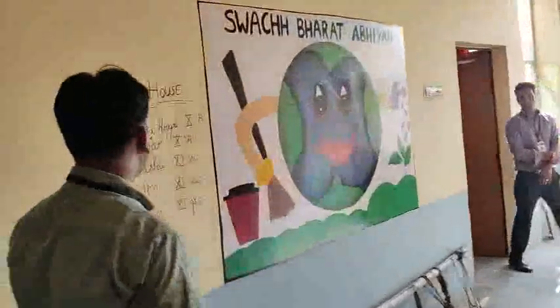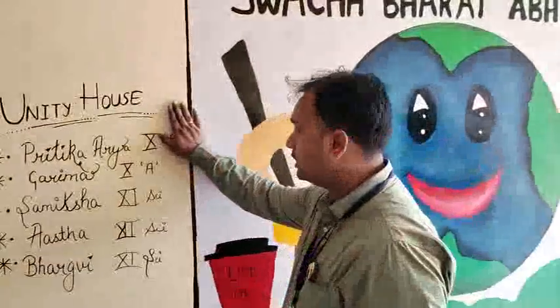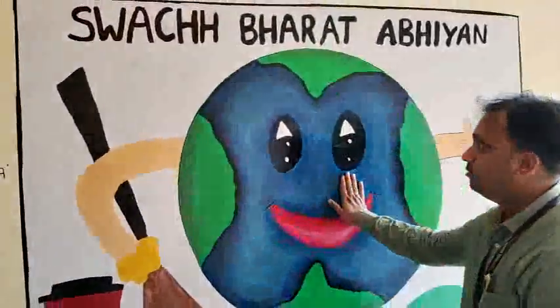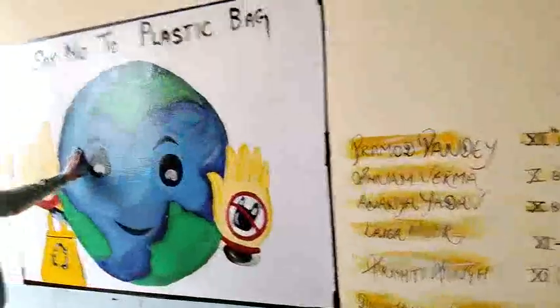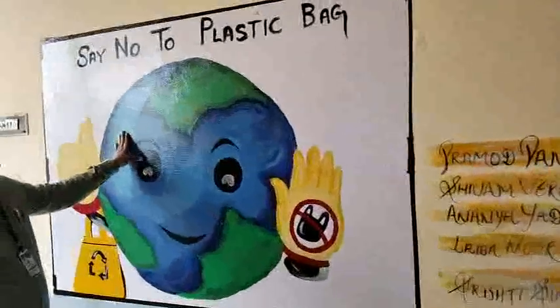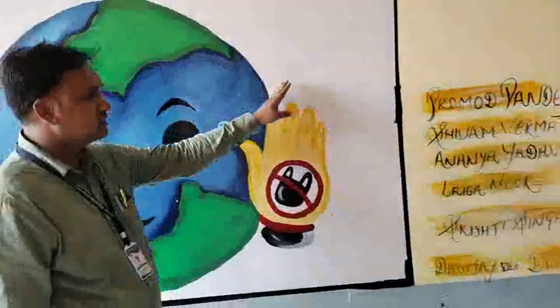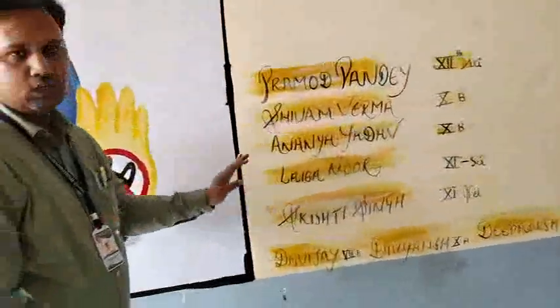On this floor, we also have two more paintings of two different houses. As you can see, this is made by the Unity House. All five children are in that. They have made the painting on the Swachh Bharat Abhiyan, and on this side, one more social issue we wanted to raise to help our students. So we can say no to plastic bags, which is made by all these students.